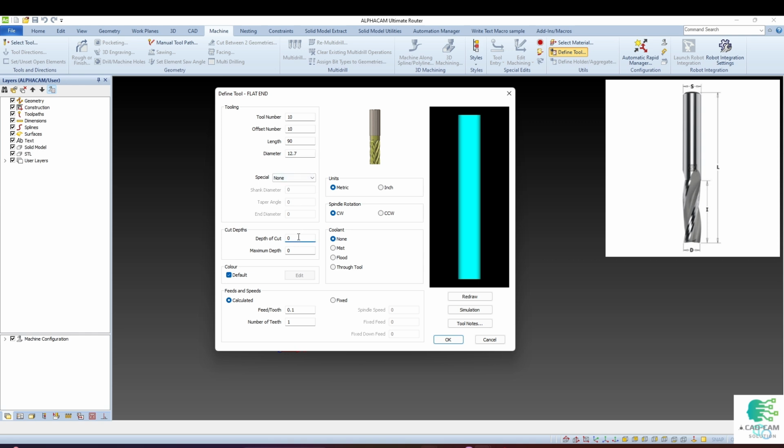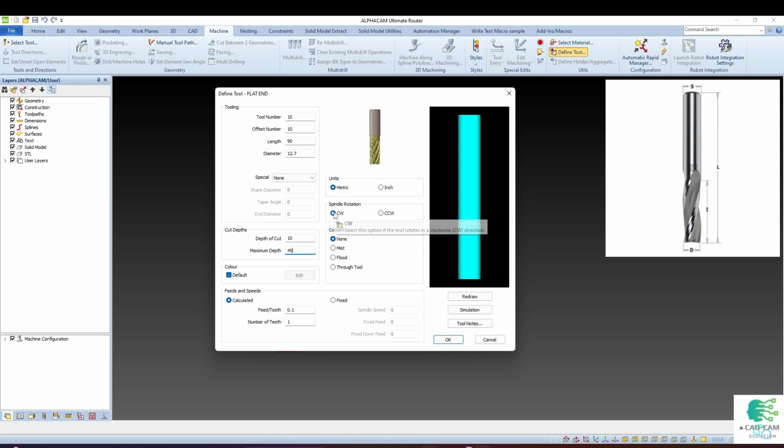Depth of cut. Here you can set up a maximum depth per pass. Let's set up 10 mm. Maximum depth, or cutter length. My cutter length is 45. If you are working in inches, you can change units.